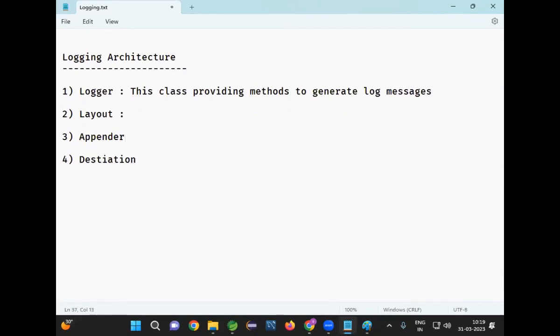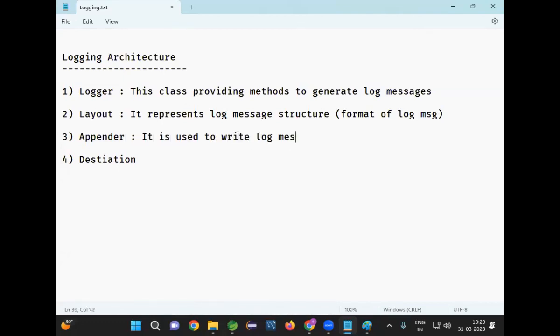Then what is the layout? It represents message structure, that means the log message structure, or I can say the format of the log message. What information should be there in the log message? That will be decided by layout. Next one, appender. It is used to write log messages to the destination. What is the destination? It can be console, file, or database also.